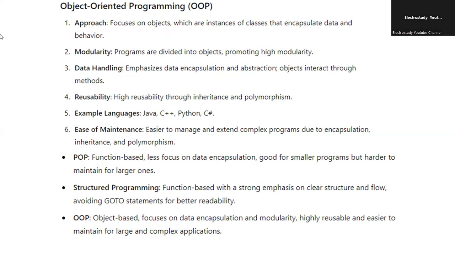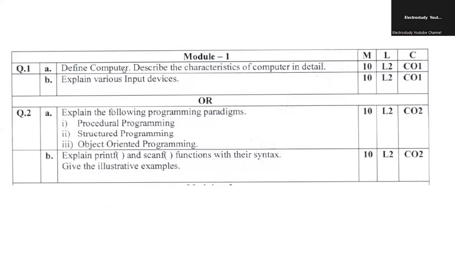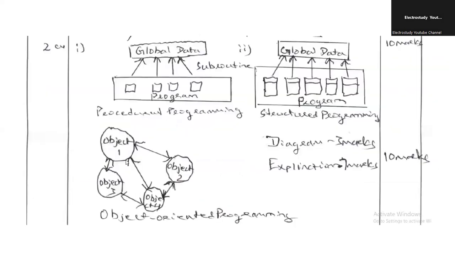So these are object-oriented programming. The question 2A gives you 10 marks. If you write these points, that is more than sufficient. Now question number 2B, printf and scanf. You have to explain printf and scanf with a simple example.